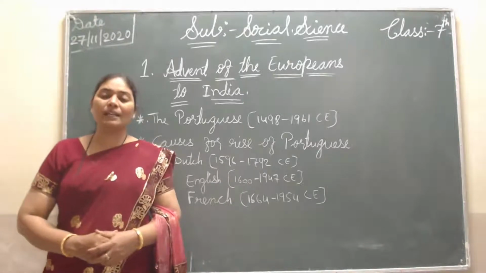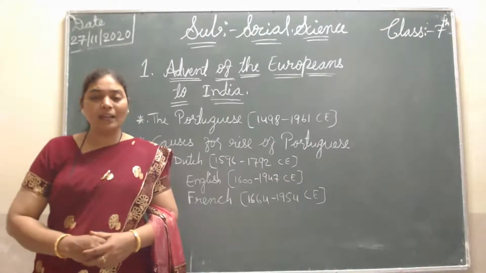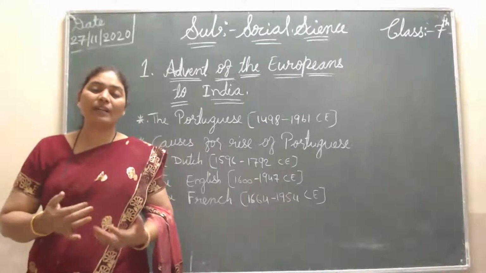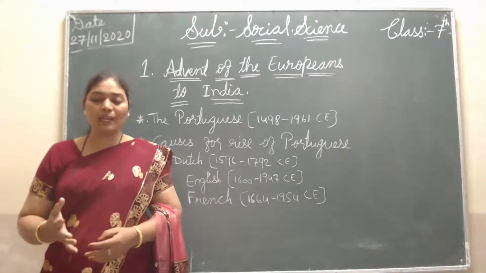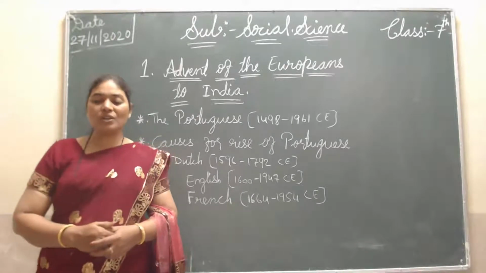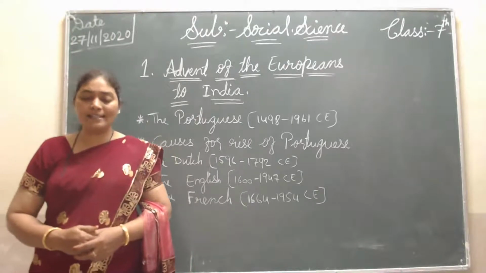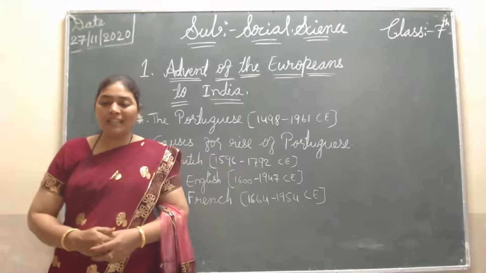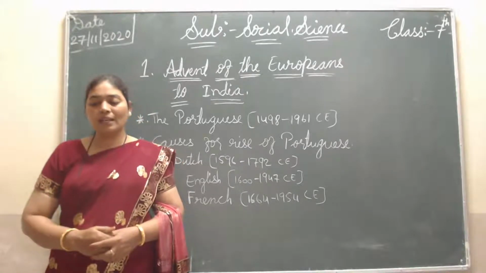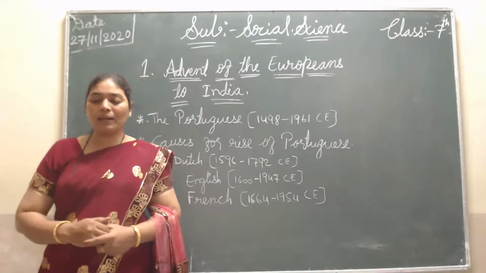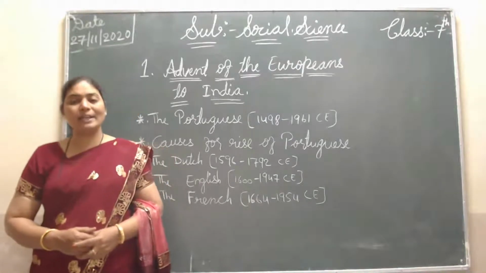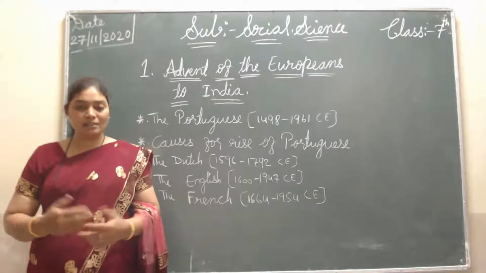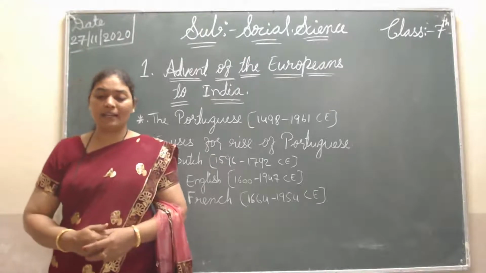Okay, then the Dutch trading centers were Agra, Machilipatnam, Surat, Karaikal, Nagapatnam, Cochin and other places, when they were doing trade with India and other countries.